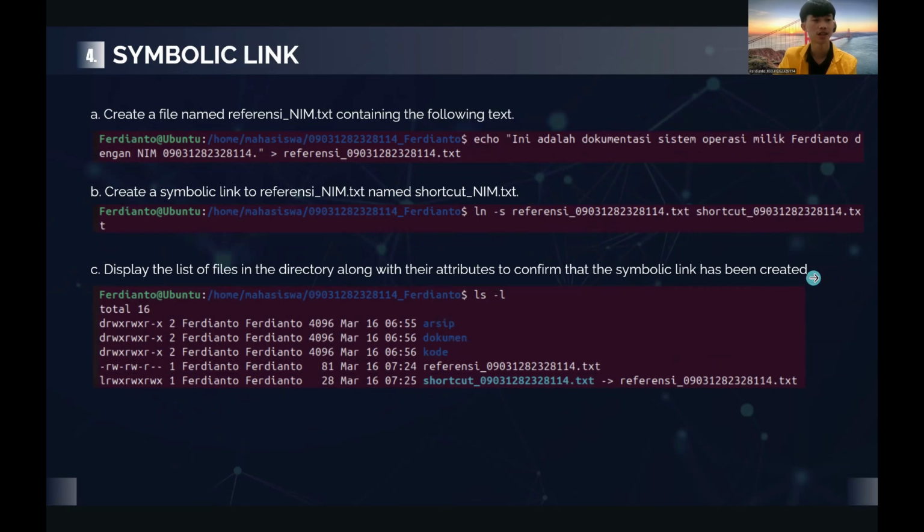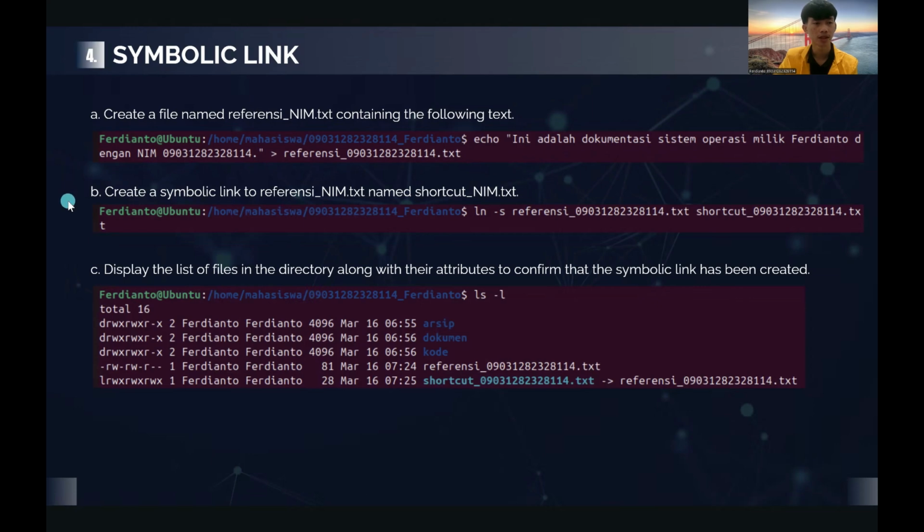The question is to create a file named referency_name.txt containing the following text. I use the command echo with the content "Ini adalah dokumentasi sistem operasi milik Ferdianto dengan name 090312823281114", which I name the file referency_090312823281114.txt. So the text is contained in the file referency_myname.txt.